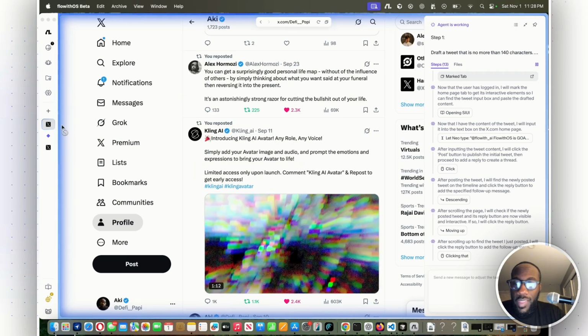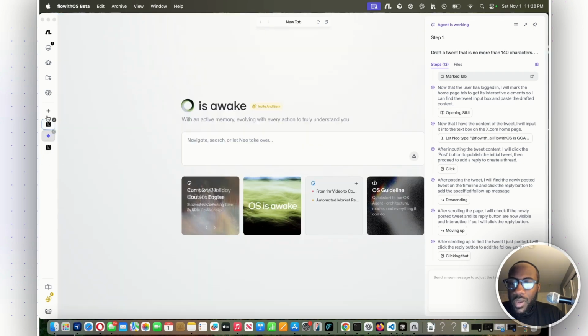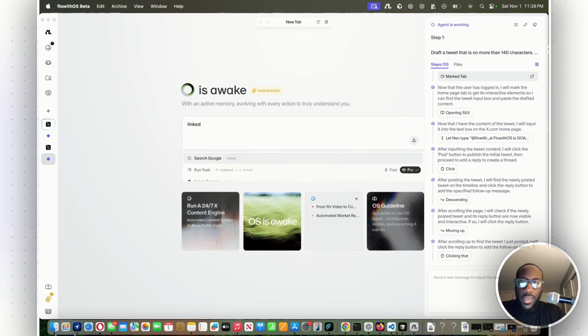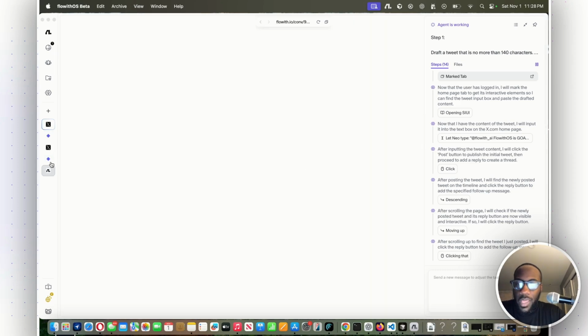And so this is this tab over here, right? While it's working here, I could always decide to go open up something else, right? I could say, let me go to linkedin.com, for example. And if I don't even go all the way and put the .com part, I can see here you can ask it in Canvas to do something.